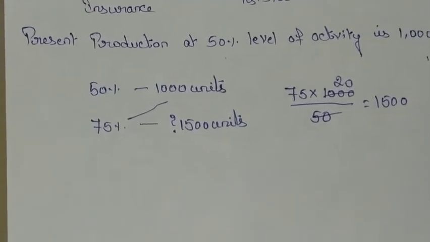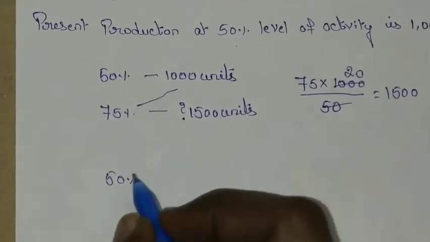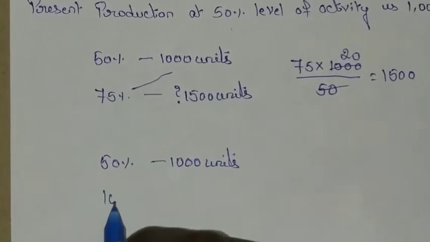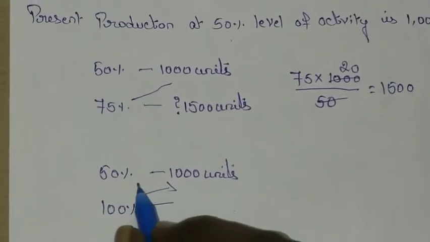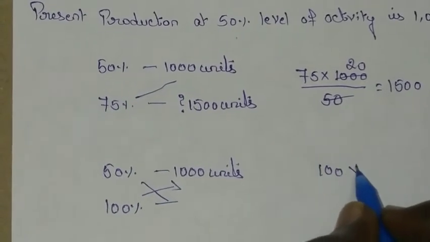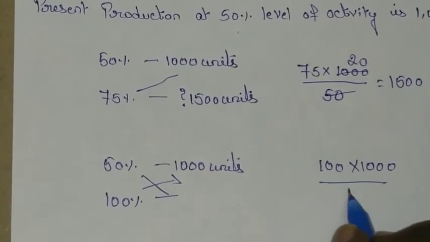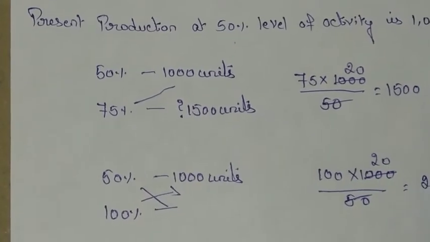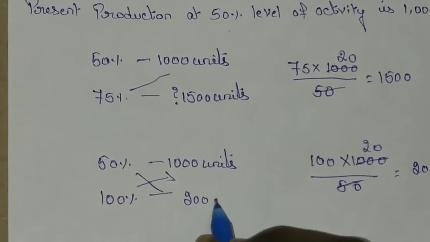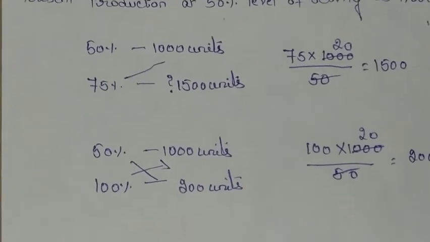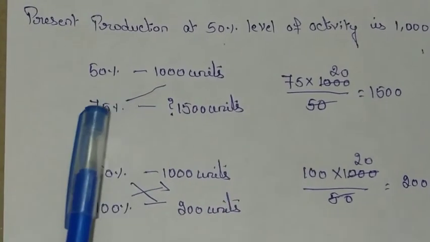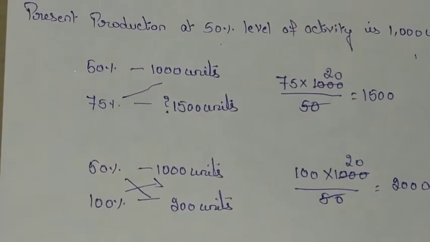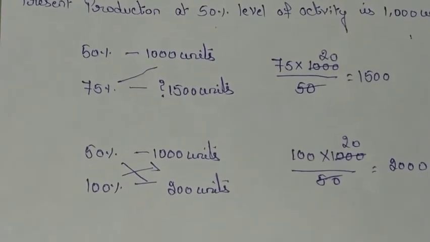In the same way for 100% also. For 50% we have 1000 units, and for 100% again make the cross multiplication: 100 into 1000 divided by 50. Here it is 20, so we get 2000 units. So for 100% we have 2000 units. Now we have calculated the total number of units for 75% and 100%, so we have the total units for all three levels of activity.